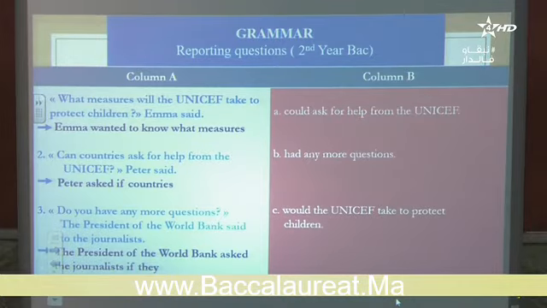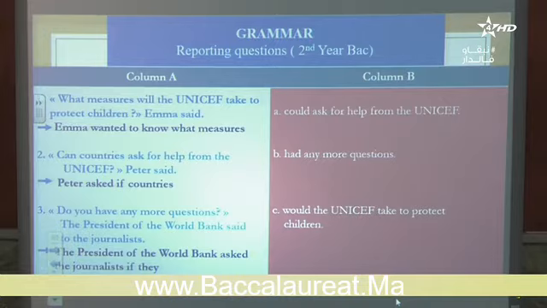Let's go to the second. Can countries ask for help from the UNICEF? Peter said. Now Peter asked, again, you see the reporting verb asked because it's a question. Peter asked if countries A or B, now, if countries could ask for help or had any more questions. Of course, in the context here we're talking about help. So Peter asked if countries could ask for help from the UNICEF.